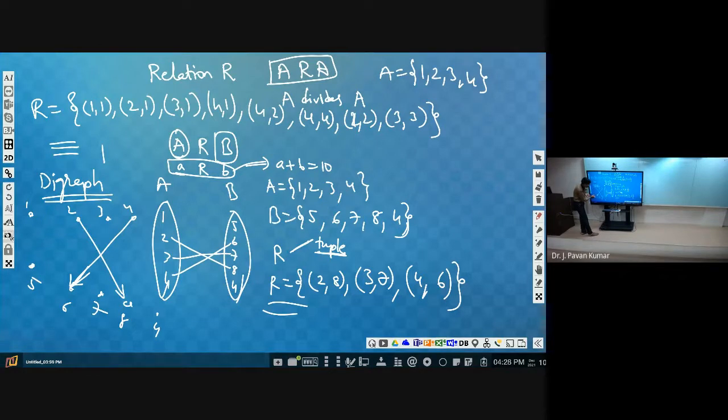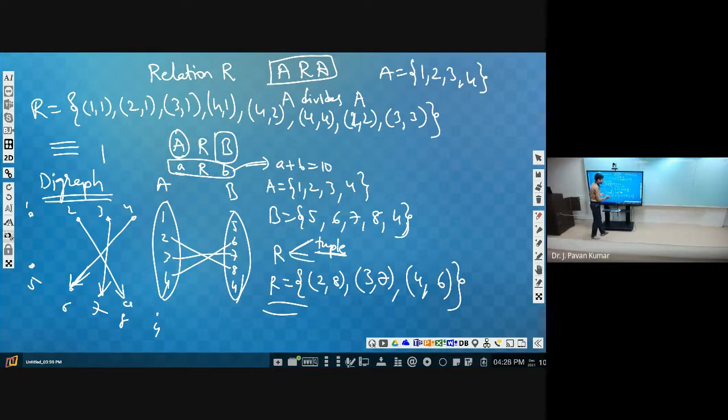Next, 3 is related to 7, so we will have a directed edge. Okay, this is the digraph representation of the relation. In this particular example we don't have relations with these elements, that's why these are isolated vertices, but in general we will have one or another. So this is the second type of representing the relation.